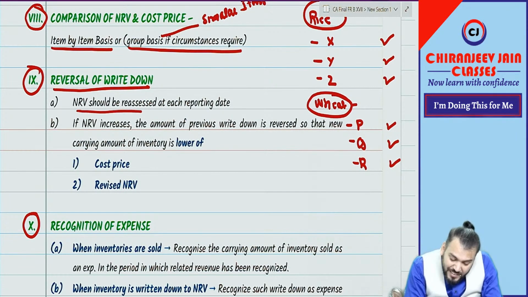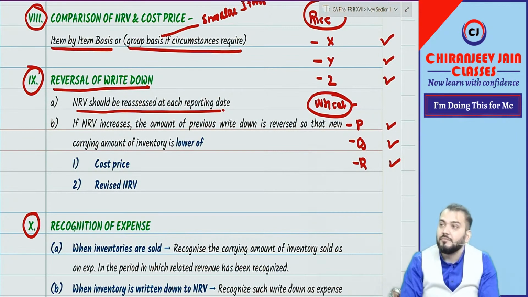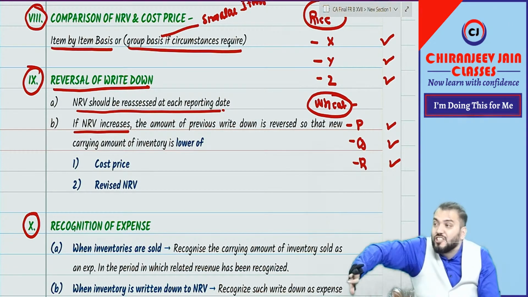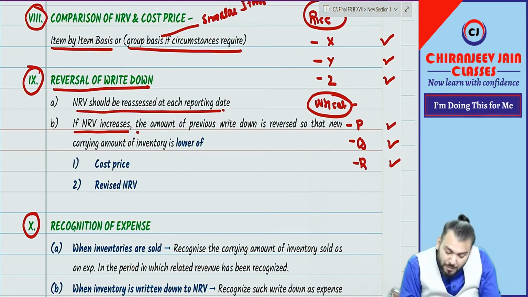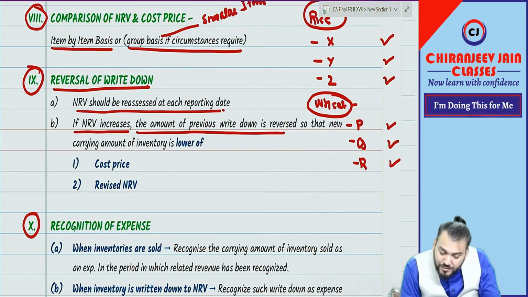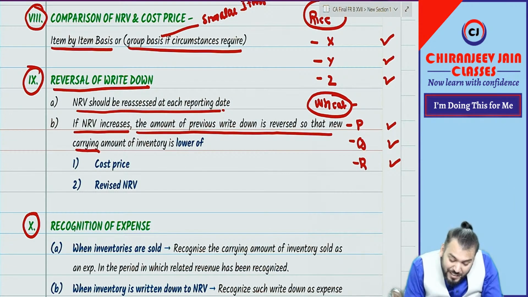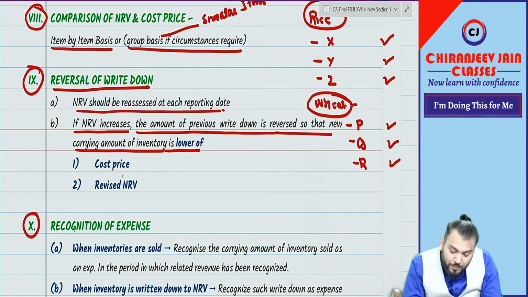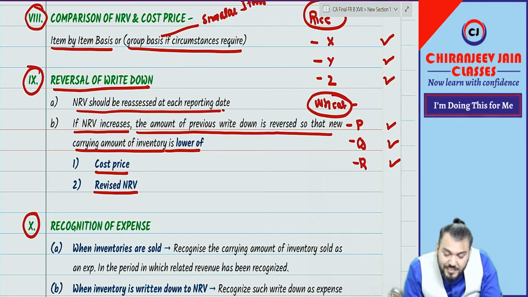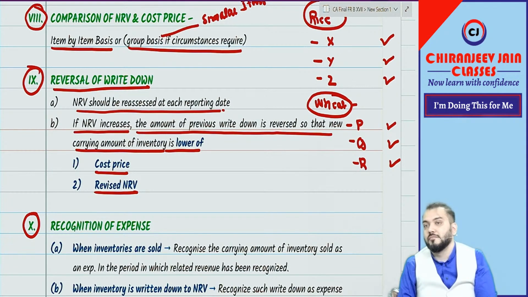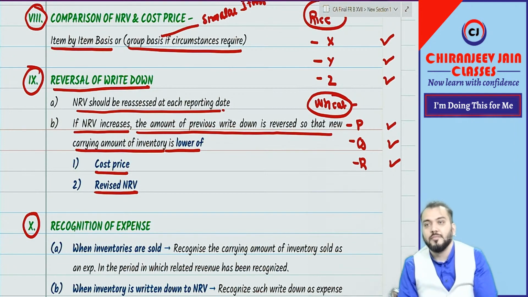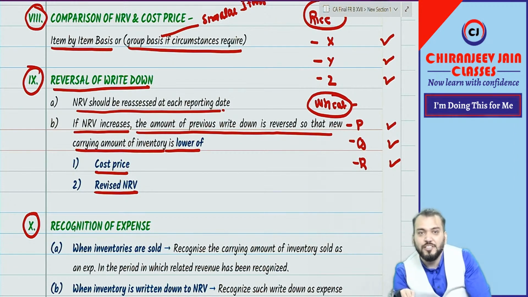Let me read now. NRV should be reassessed at each reporting date. Understood this point? If NRV increases subsequently, the amount of the previous write down is reversed so that the new carrying amount of inventory is the lower of cost price and revised NRV. This much. The next point I will do tomorrow, but I hope you have understood this much.